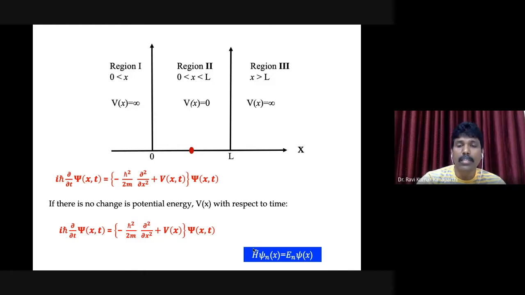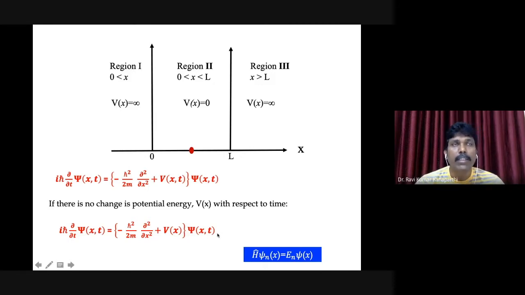Why? Because if you can solve this H psi is equal to E psi problem, then we will get the wave function and the eigenvalue. And then the wave function, if you multiply with the time factor. What is the time factor?